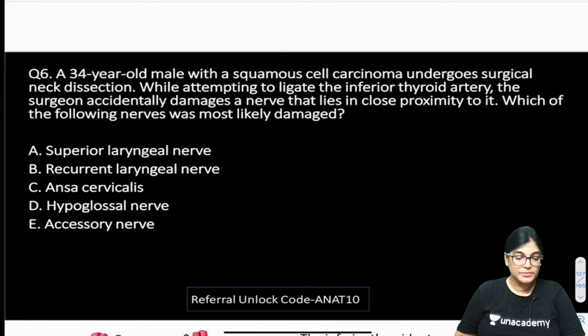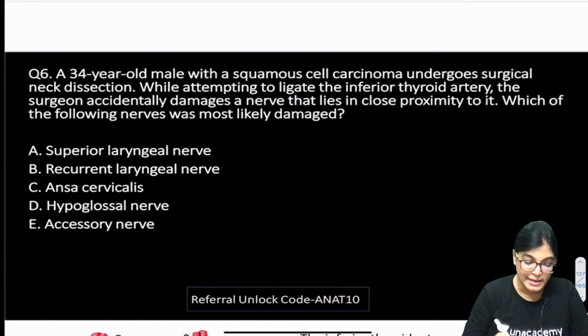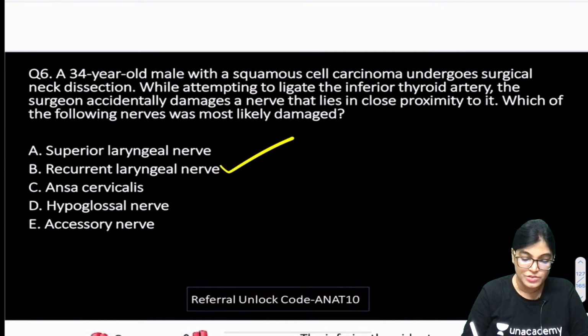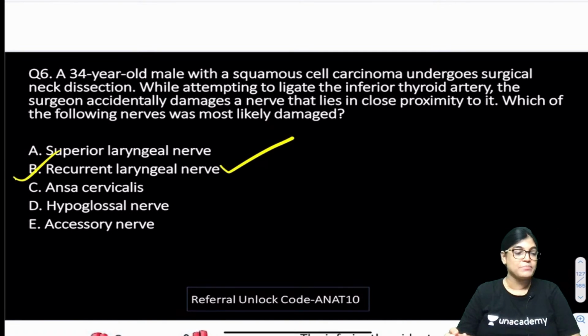Okay. So if we come up with the explanation, the correct answer is recurrent laryngeal nerve. Recurrent laryngeal nerve is the correct answer. B option is absolutely correct.